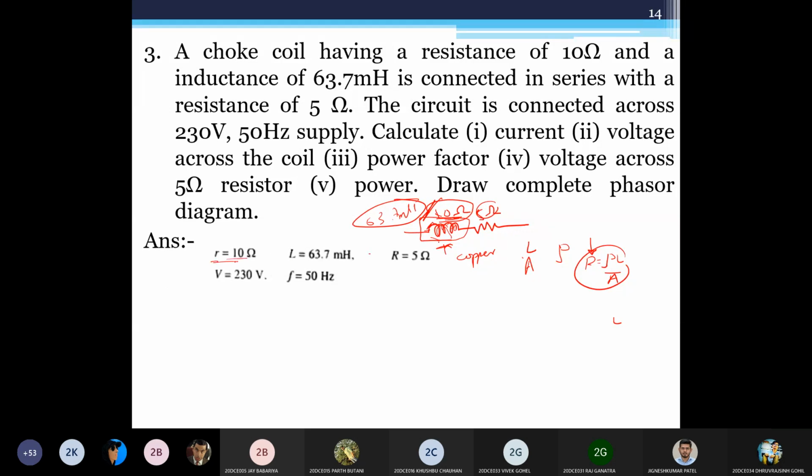Small r is the resistance of my coil. So this is the data given. We are given current, voltage, power factor, voltage across the 5 ohm resistor, and power. How to do this? So first find out XL.